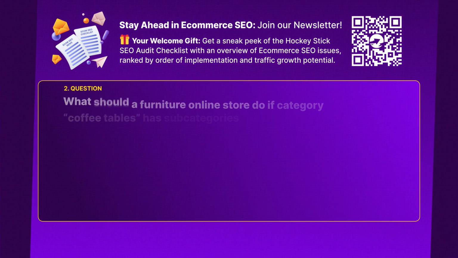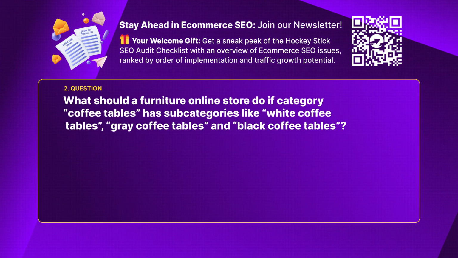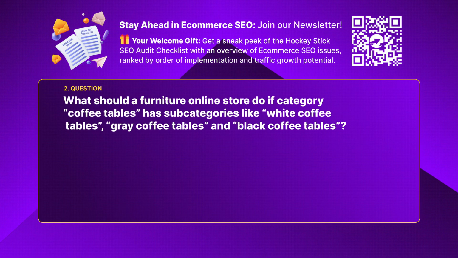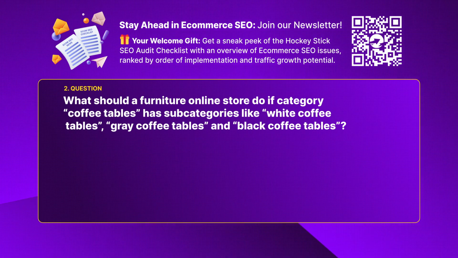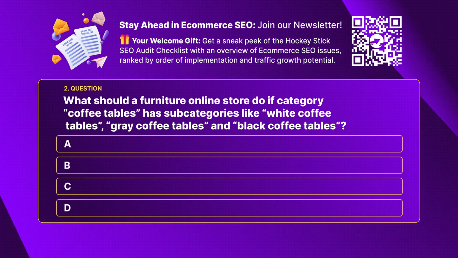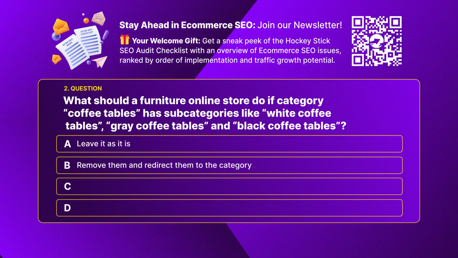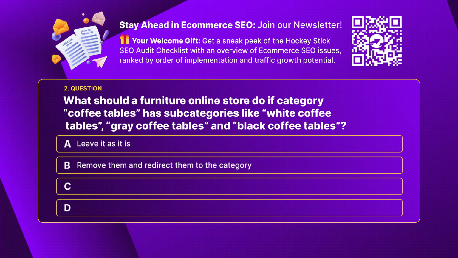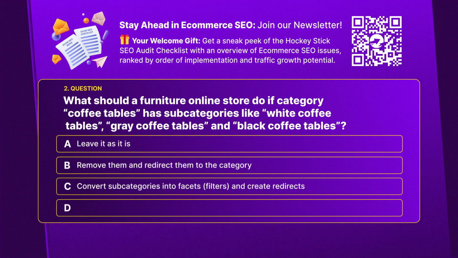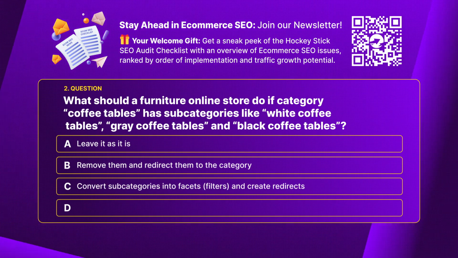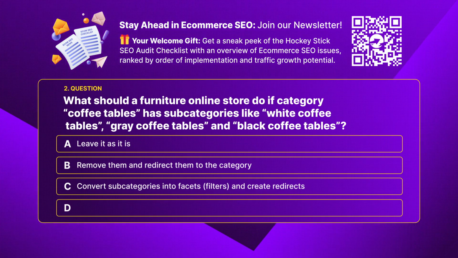Question number 2. What should a furniture online store do if category coffee tables has subcategories like white coffee tables, gray coffee tables, and black coffee tables? A. Leave it as it is. B. Remove them and redirect them to the category. C. Convert subcategories into facets and create redirects.